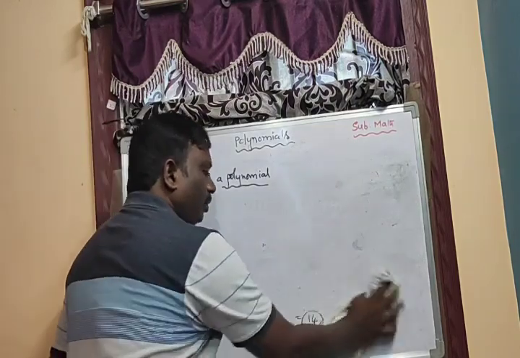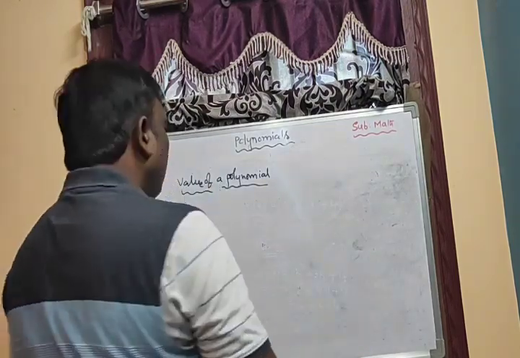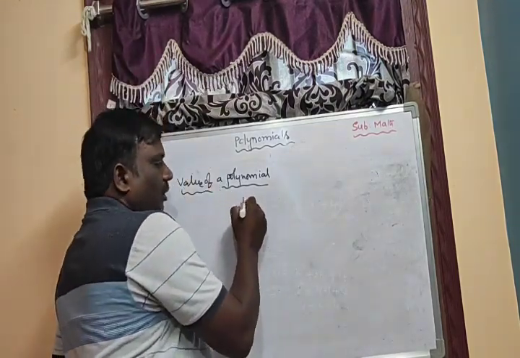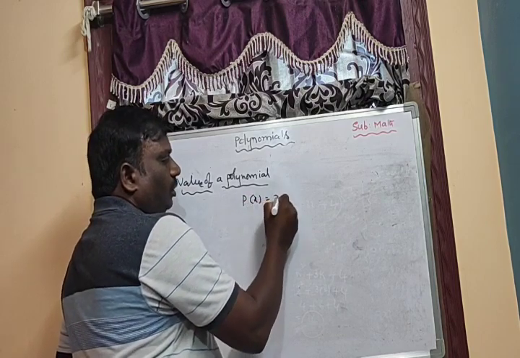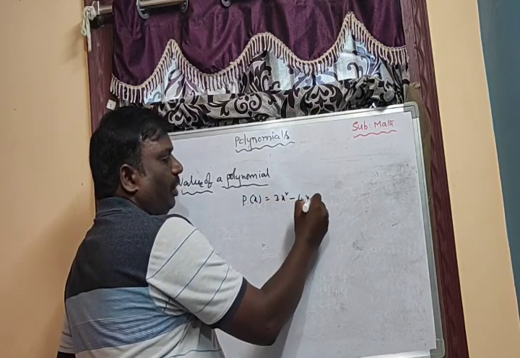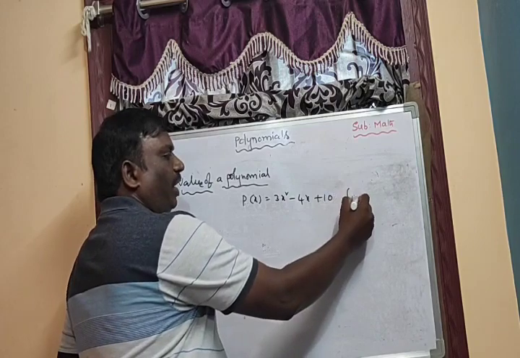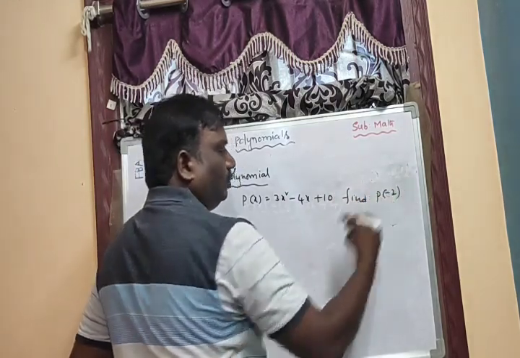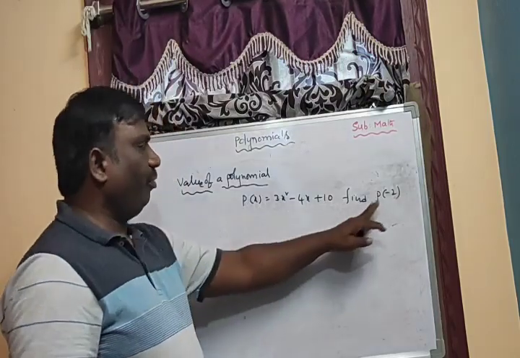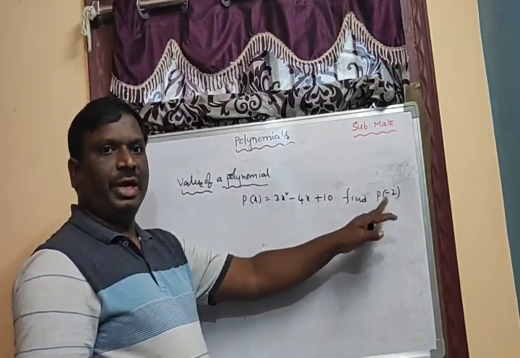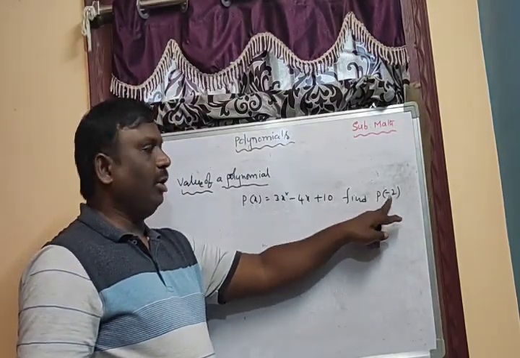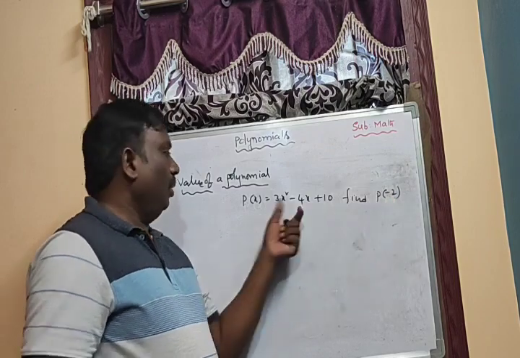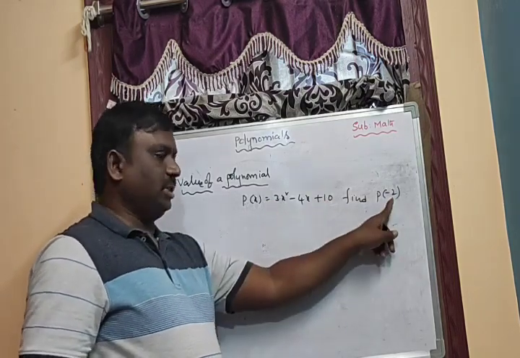polynomial. In your public examination, how will they give the question? They will give p of x equal to 3x square minus 4x plus 10. Find p of minus 2. P of minus 2 means they are asking to find the value of the polynomial p of x at minus 2.